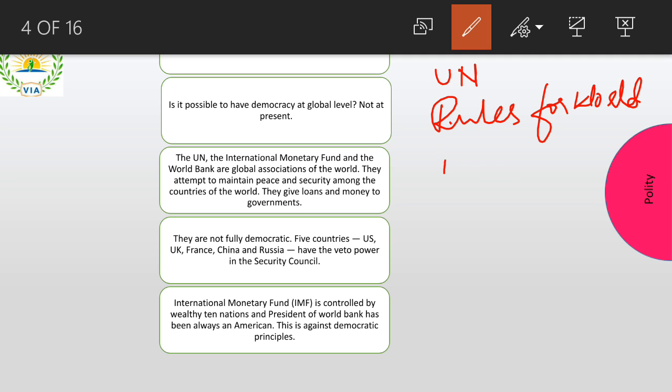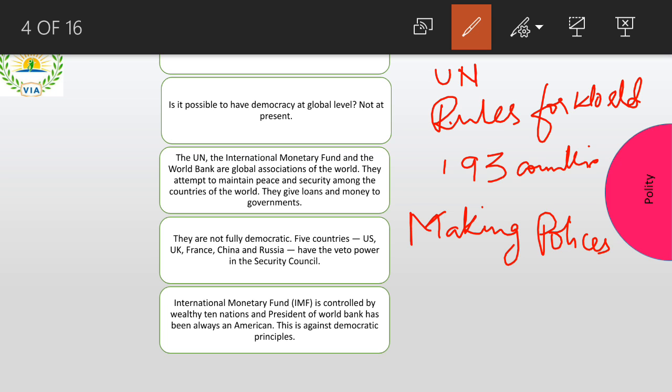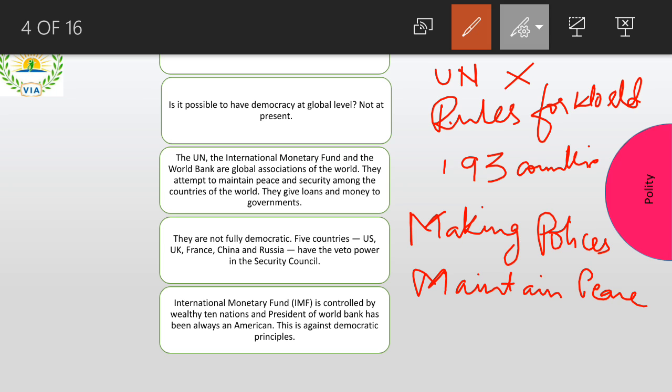If you ask how many countries are a part of it, 193 countries are a part of the UN, that is the United Nations organization. What they do is make policies, not for only one or two countries, but for the entire world. Why do they make policies? Obviously to maintain peace. If any two countries are trying to fight, then the UN tries to make a peace treaty and stop them from fighting, but still a lot of fights are happening. So the UN is not actually democratic.